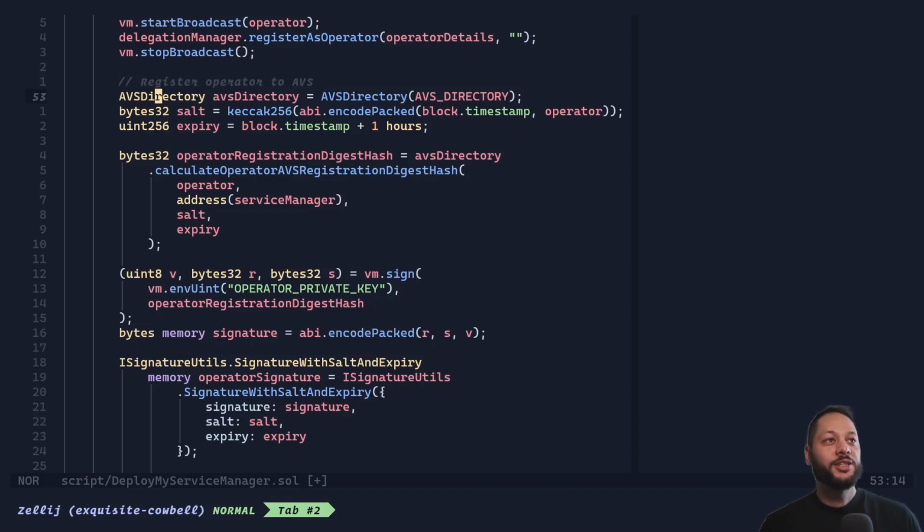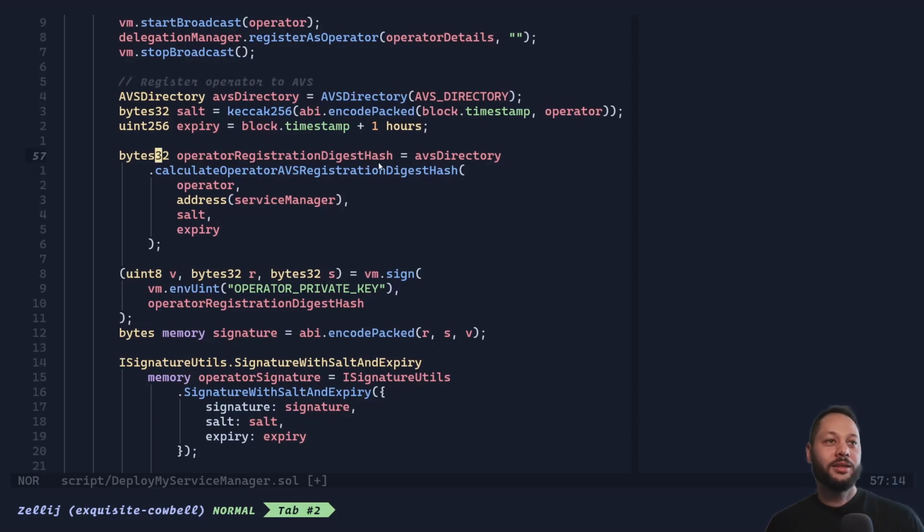Now, finally, we need to register our operator to our AVS in order to be able to respond to tasks. Let's pull in the instance of the AVS directory that's already deployed on chain. Using the address we defined above, we're going to create a salt, which is basically just the concatenation of the block timestamp plus the operator address. And that's going to be a bytes32, and then an expiration. And this is basically an expiration for the signature. We're going to pass signing that we want to join this AVS as an operator. And the signature is going to be set to expire 1 hour from now.